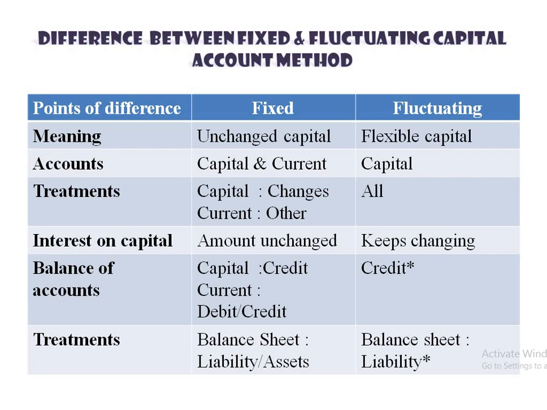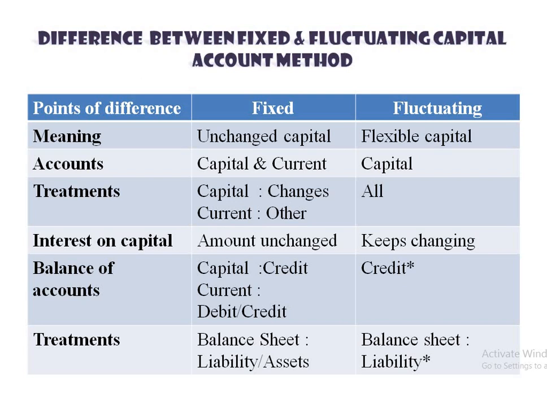Next one, accounts. In the fixed capital account method, for transactions of partners with the firm, they have to prepare or open two accounts, that is capital account and current account. Whereas in the fluctuating capital method, for all the transactions of the partners with the firm, only a capital account is opened in the books of the firm. So accounts will be prepared in fixed capital and current, and in fluctuating only capital. Formats are the same, right?